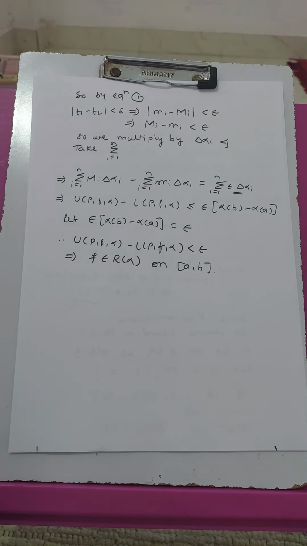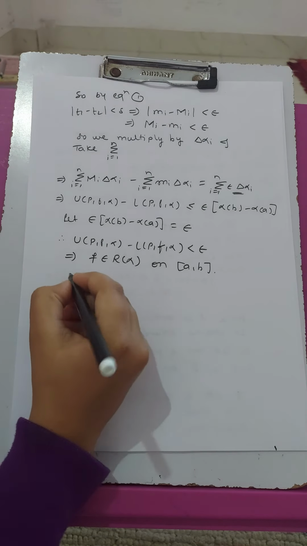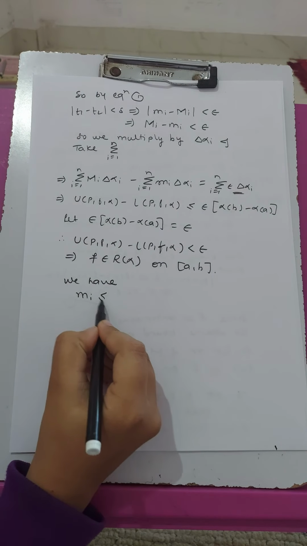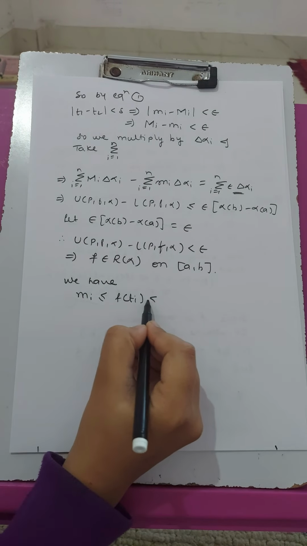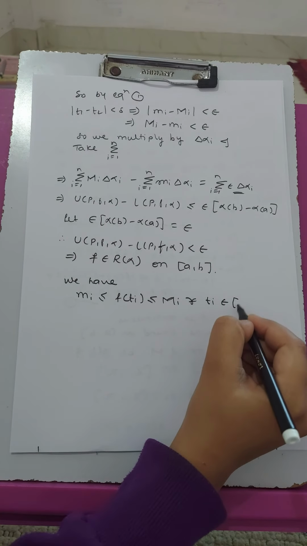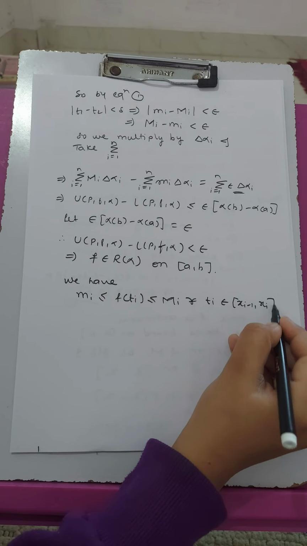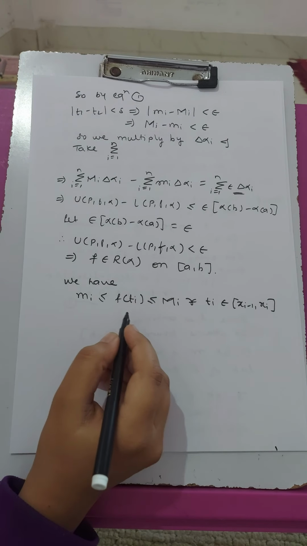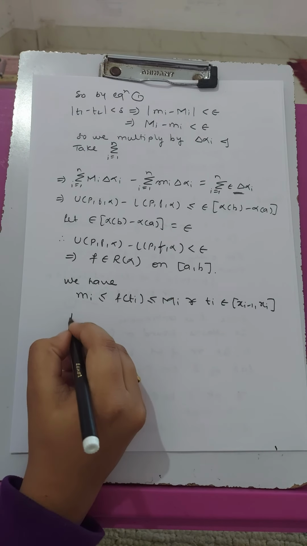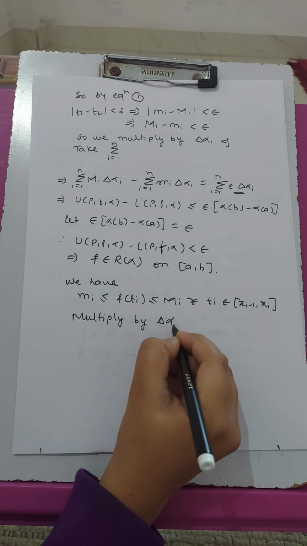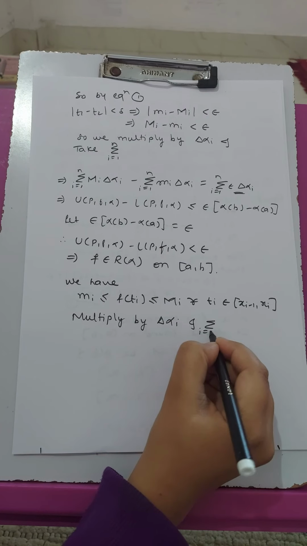So to prove the next result, we start from mi less than or equal to f of ti less than or equal to capital Mi for all ti belonging to [xi minus 1, xi]. Here once again we multiply by del alpha i and take summation i from 1 to n.